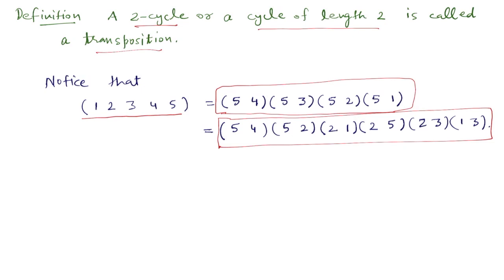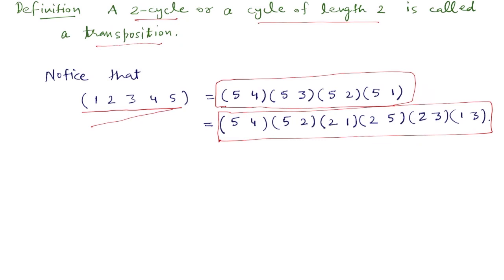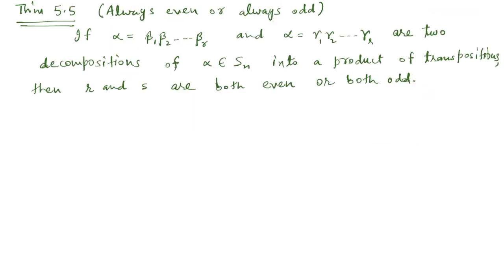If you try to write (1 2 3 4 5) in some other way, then you will notice that every time you would be able to write it in an even number of transpositions. You cannot write this cycle (1 2 3 4 5) as a product of an odd number of transpositions. And this is the fact that our next theorem says.